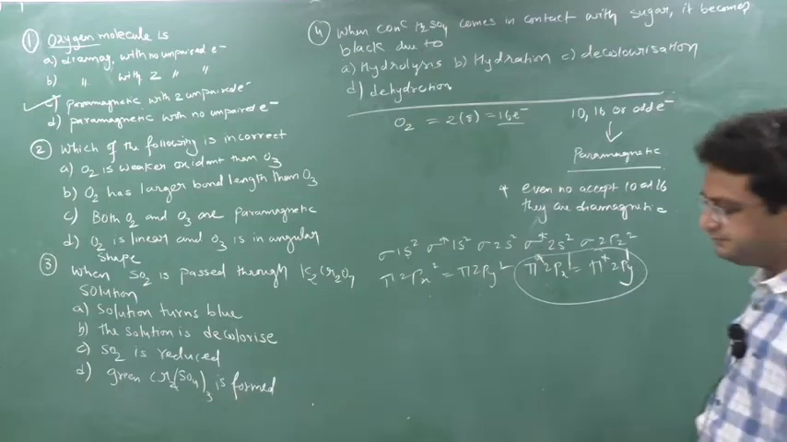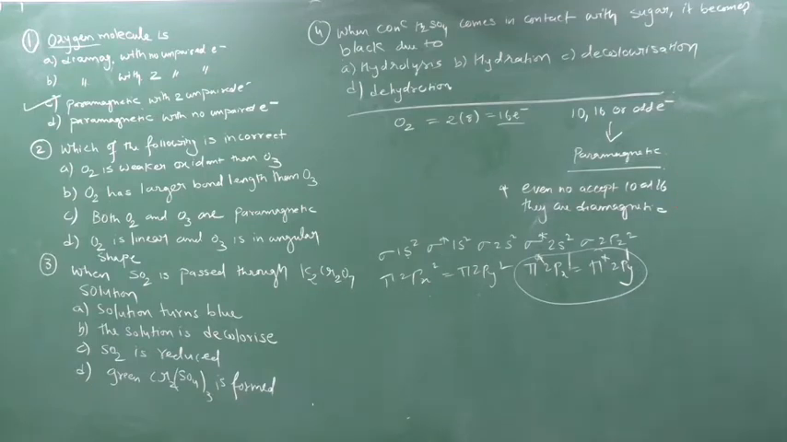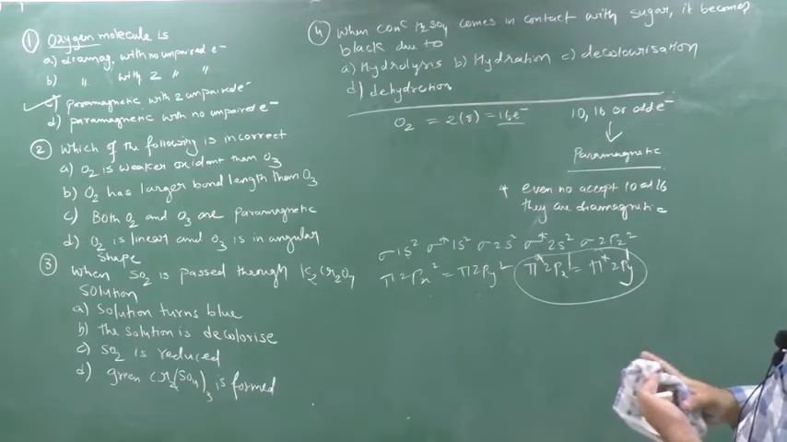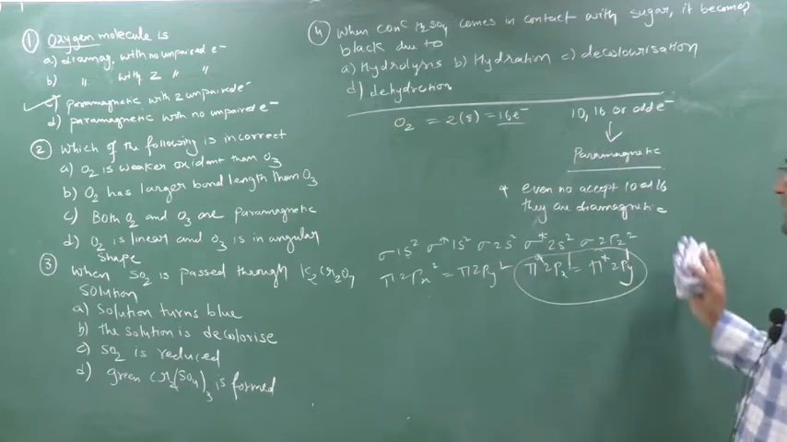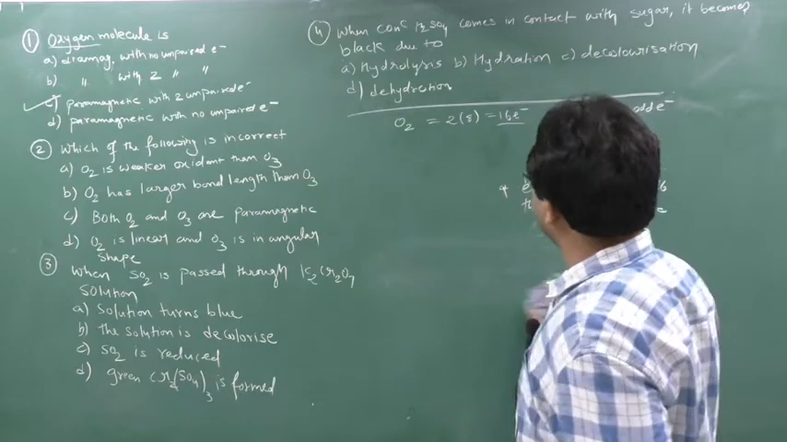Okay, take a screenshot of this. Please remember the shortcut: 10, 16 or odd electrons, paramagnetic. Even number except 10, 16, they are diamagnetic. Now the second question we will see.